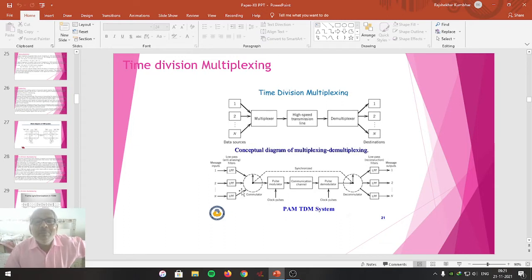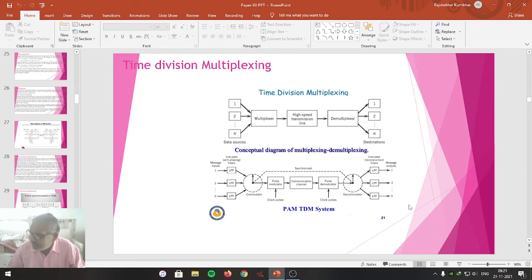By dividing the time, many signals are transmitted from the transmitting end toward the receiving end. This is what we can call the concept of time division multiplexing. Friends, it doesn't matter whether it is frequency division multiplexing or time division multiplexing. Ultimately, many channels, many signals are traveling through the same transmission path without interfering with each other, and will be received at the receiving end and made available for our beneficial purpose.